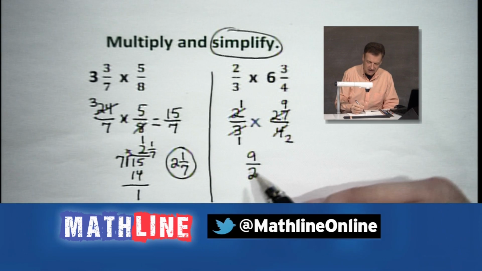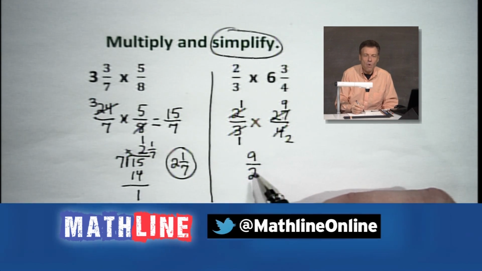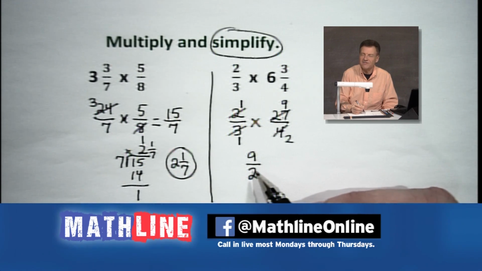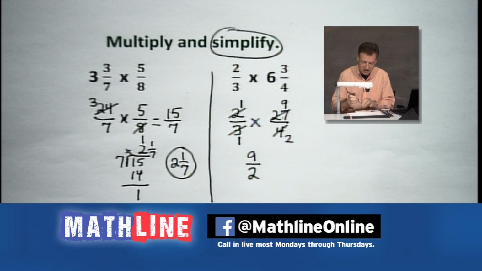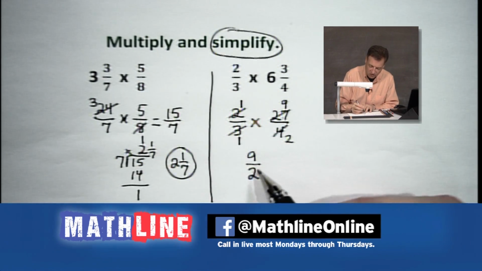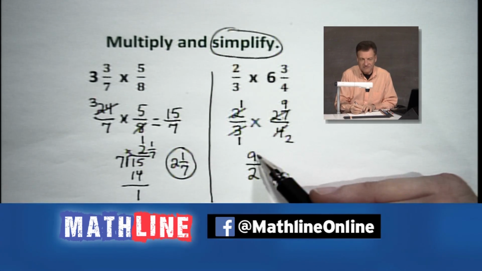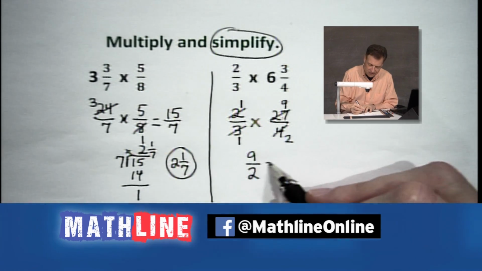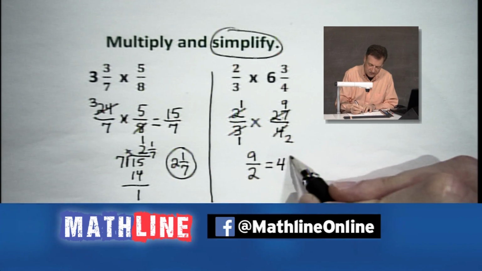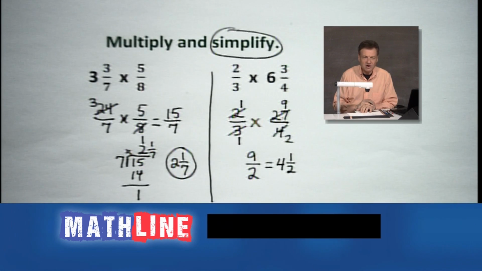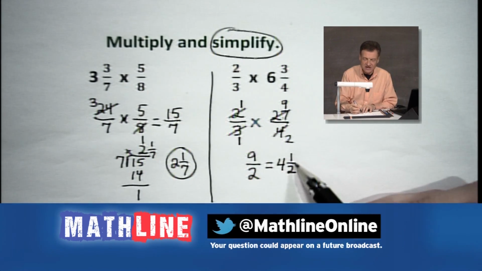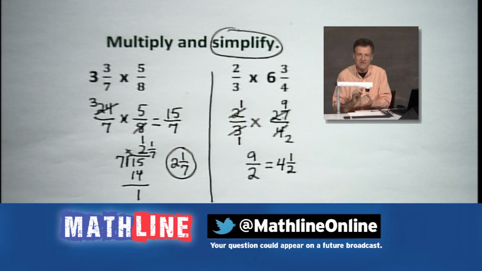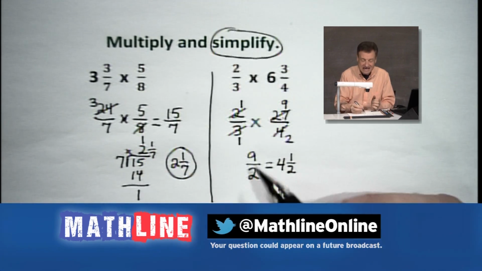Sure we can. 2 goes into 9 4 times, right? And you've got 1 left over because 4 times 2 is 8. So again, we're going to do just like we did over here. We're going to do this mentally. I see 4 popping up. That's what I said a minute ago. And I have 1 left over. And put that over 2. 4 and 1/2. And again, it's just simply division. Remember, that's what 9 halves, or 9 over 2, is: 9 divided by 2.